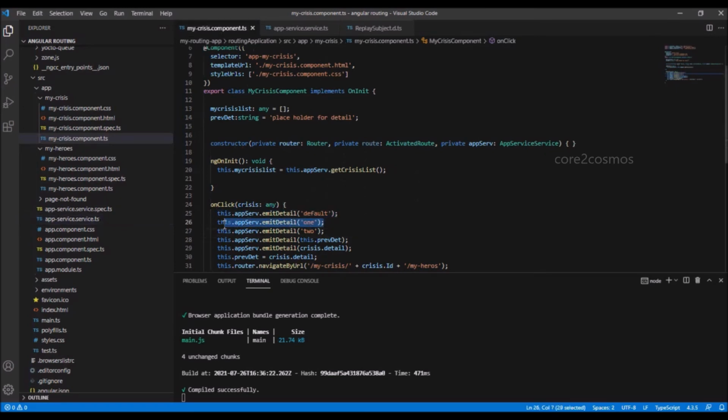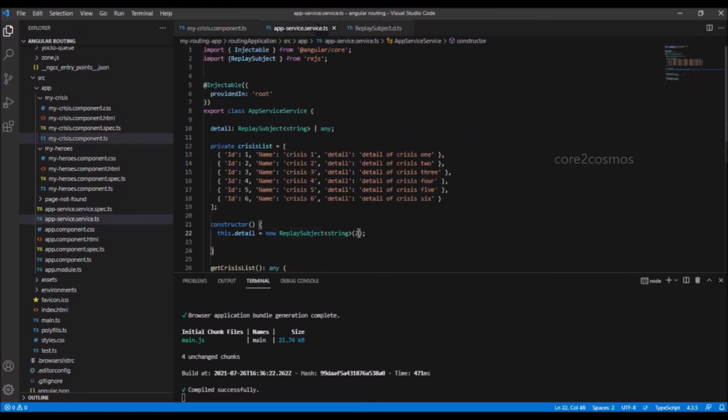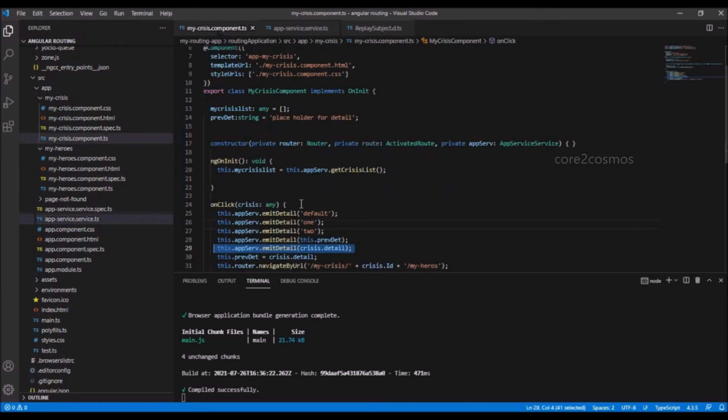I go to the mycrisis.component.ts file. I can see on the onClick method I have emitted the values like default, 1, 2, the previous detail and the current detail. Since I have given the value as 2, I would expect at the initial subscription I should see only the latest 2 values.